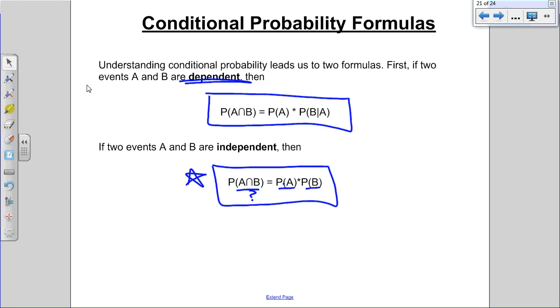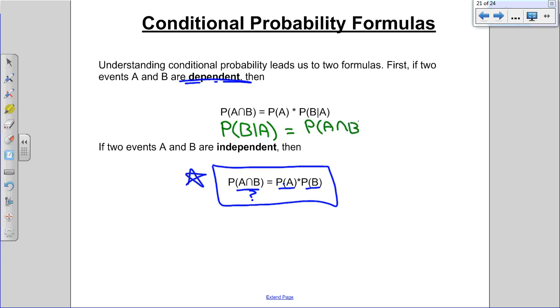We can also rearrange this formula, much like we have in previous formulas, to figure out P(B|A). If I wanted to get it by itself, I would have to divide both sides by P(A). That would move that to the other side. So P(B|A) is equal to P(A and B) divided by P(A).